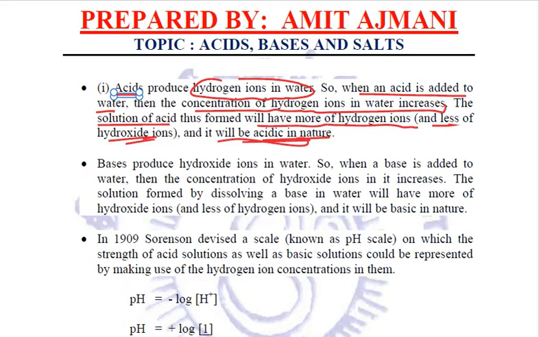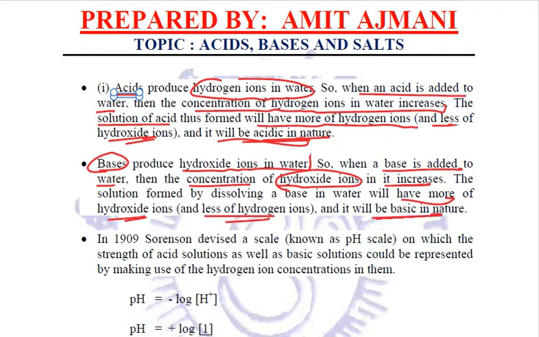But the opposite is when we add a base in water, these bases will obviously produce hydroxide ions. So whenever a base is added to water, the concentration of hydroxide ions increases. It will have more hydroxide ions and fewer hydrogen ions, and that is why it is basic in nature. All this was studied by a very famous scientist, Sorensen.